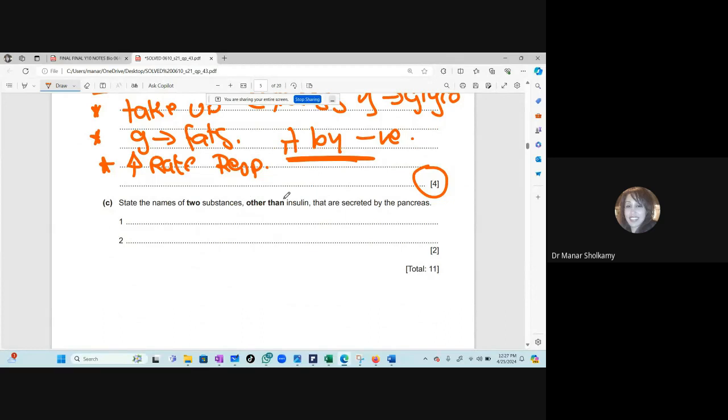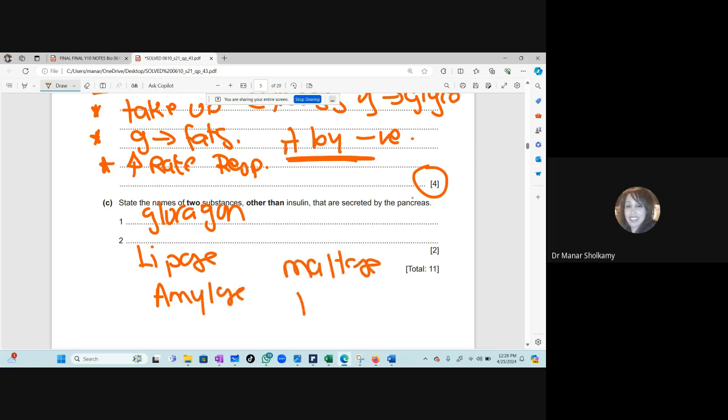State the names of two substances other than insulin that are secreted by the pancreas. Glucagon, amylase. Very good. Glucagon is the opposite hormone. We just mentioned it. It is released when the glucose levels are low and we want to increase them. And any enzyme, because the pancreas releases pancreatic juices that contain a collection of enzymes: lipase, pancreatic amylase, maltase, trypsin. Don't forget, trypsin is produced by the pancreas and the epithelial lining of the small intestine, while pepsin is produced in the